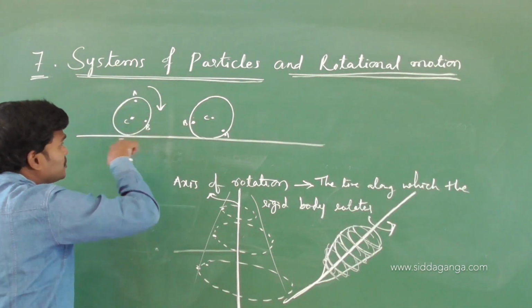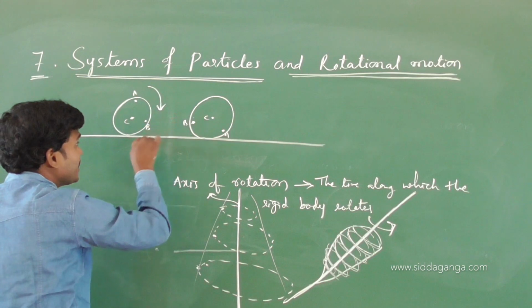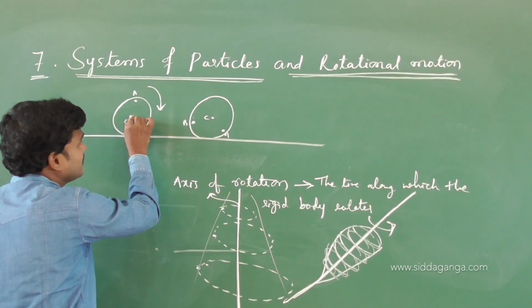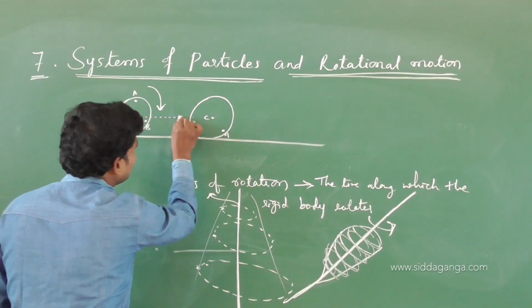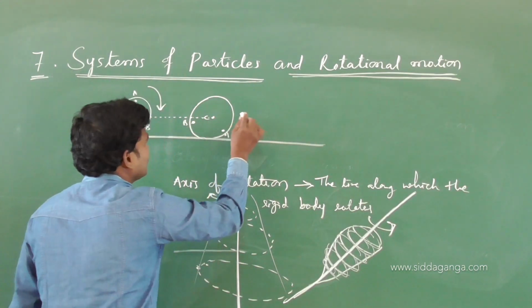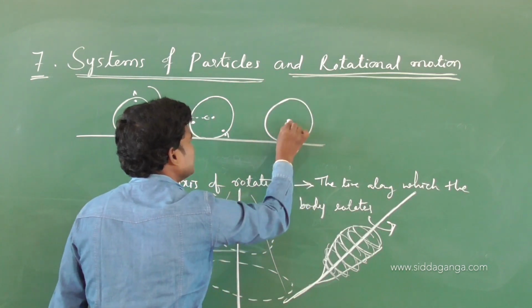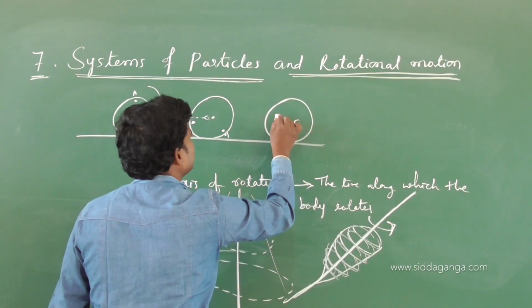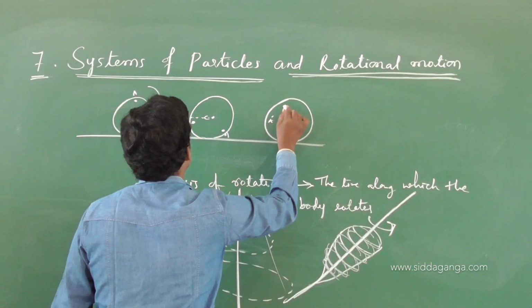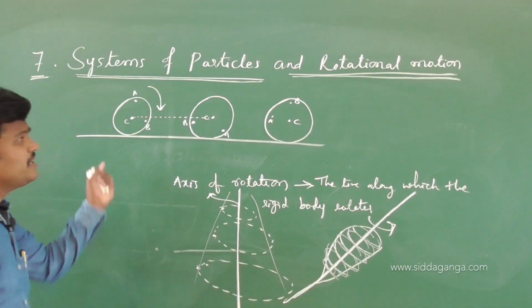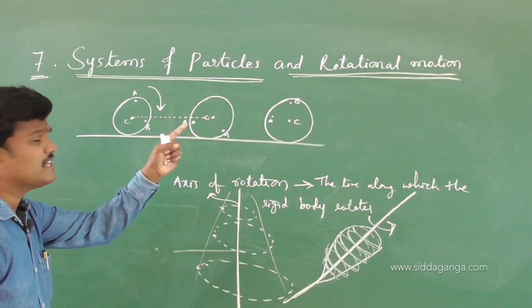Here this is the rigid body. The rigid body rotates about this axis, and observe the central particle. If you join the central particle at here or at any other place, the central particle remains the same, and maybe A will be here, B will be here. See, the positions of A and B change, but C remains fixed.